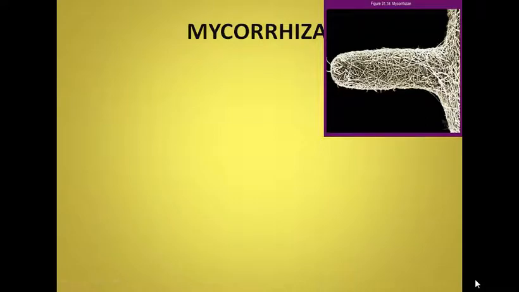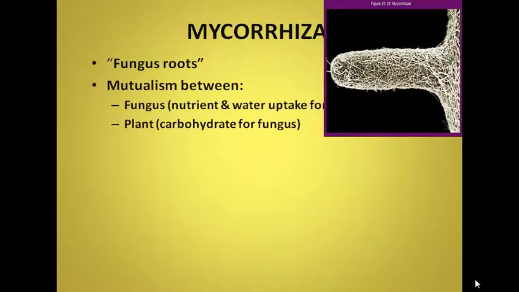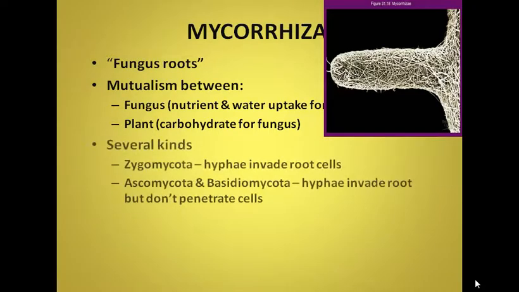Now, the next mutually beneficial association is mycorrhiza. The literal meaning of the term is fungus roots, as the hyphae of the fungus function as roots to higher plants. So it is mutualism, where the fungus is used for the absorption of nutrients and water uptake for the higher plants, and the plant provides carbohydrate for the fungus.